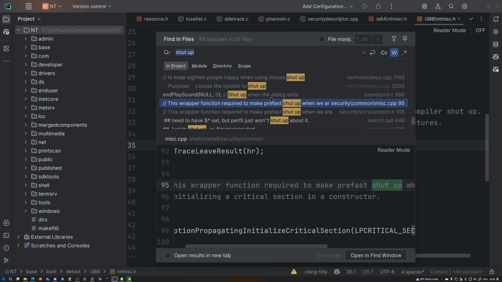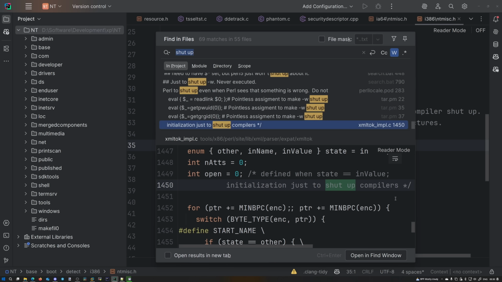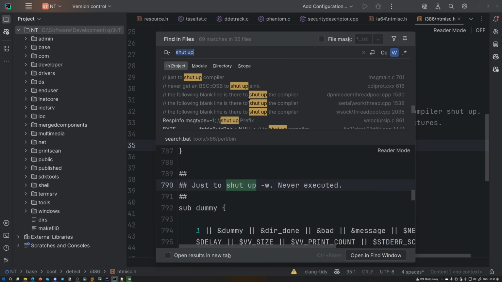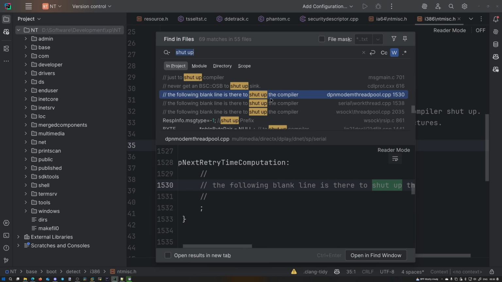The Microsoft compiler is pretty rough. I also used a couple of pragmas to shut it up with unnecessary warnings. Shut up compilers. Yeah. This is a very common problem in this code base. They don't like the compiler being annoying with warnings and stuff, so they have to shut it up.